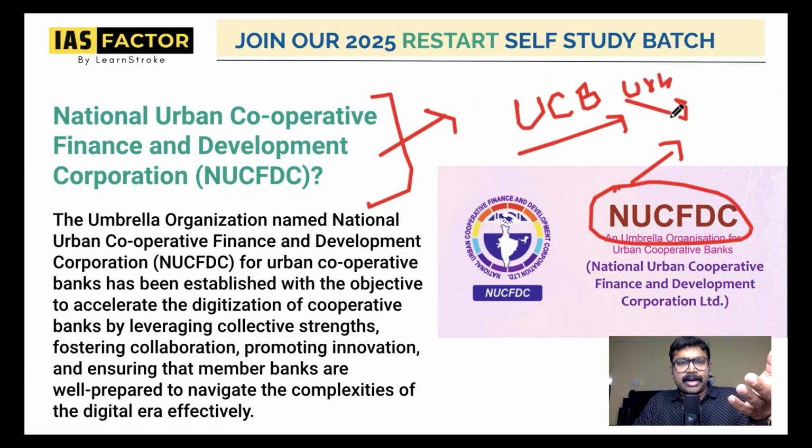Like you must have heard about the rural banks, the rural cooperative banks, the cooperative banks. So what is this urban cooperative bank, and who owns the urban cooperative bank? So why was this created?